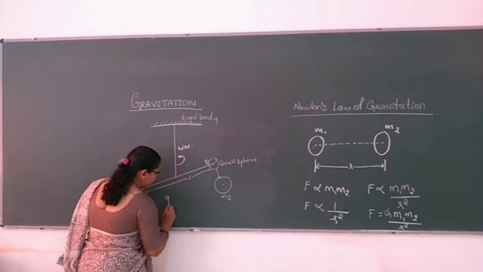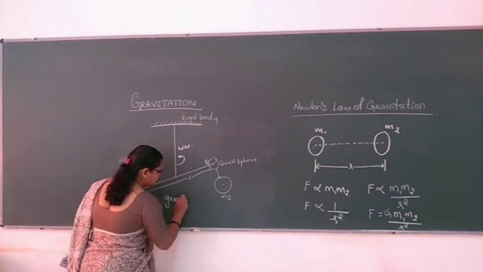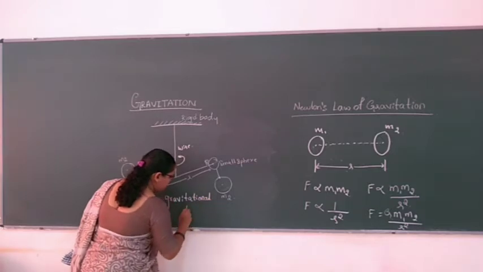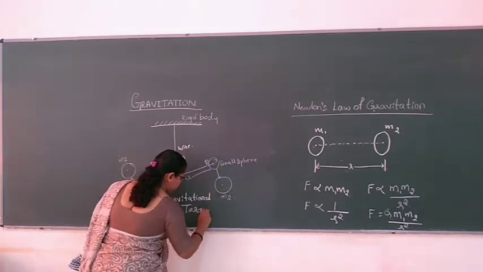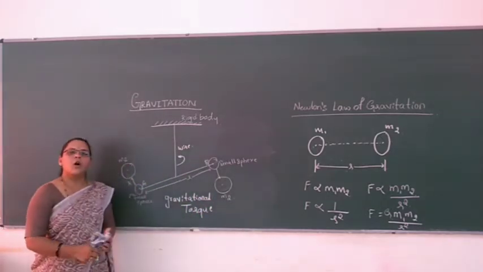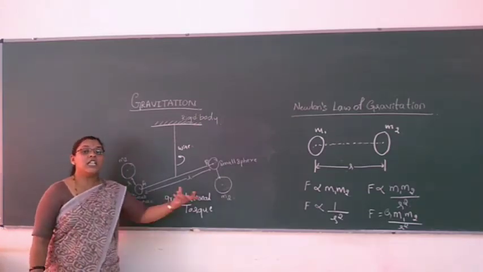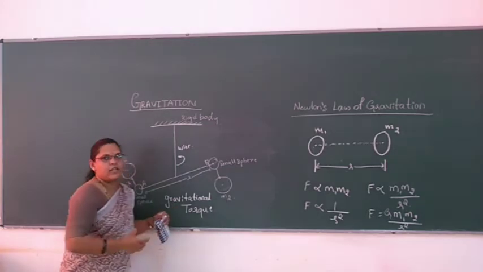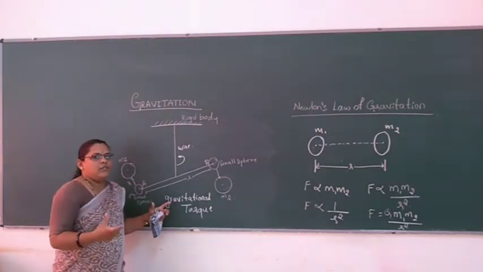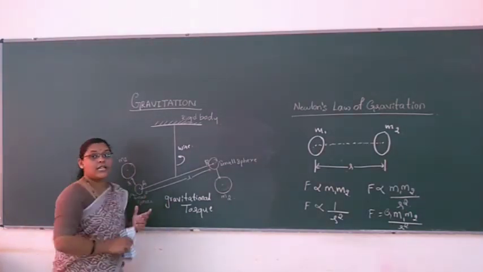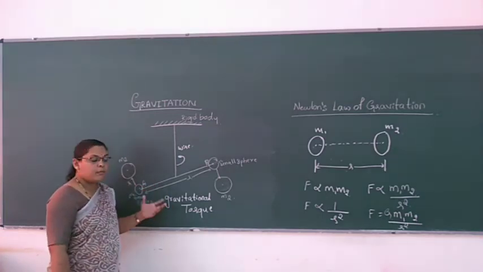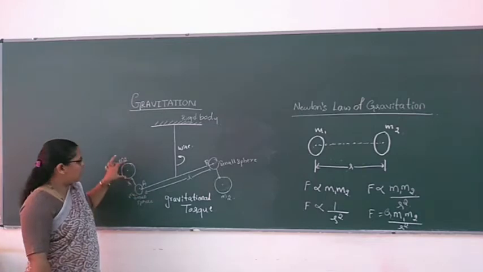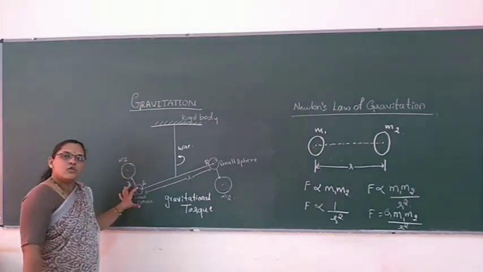So what is this? Gravitational torque. So what is torque? Torque is nothing but the turning effect of a force. So a force is taking place, whatever kind of force it is. Now here we are considering the gravitational force, because our force of attraction is taking place between the two bodies here, one a bigger one and one a smaller one.